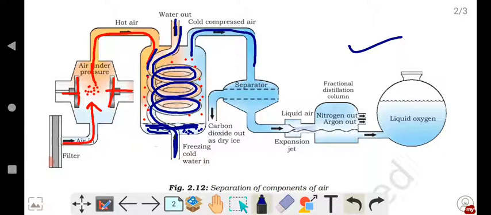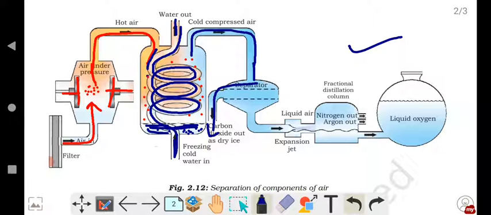to the separator. In the separator, what happens here? Again, the temperature is lowered. As the temperature decreases, carbon dioxide will sublime. It will change its state and become dry ice. Carbon dioxide will become solid, and solid carbon dioxide is called nothing but dry ice. In the separator, because of the low temperature, carbon dioxide will be collected out as dry ice.